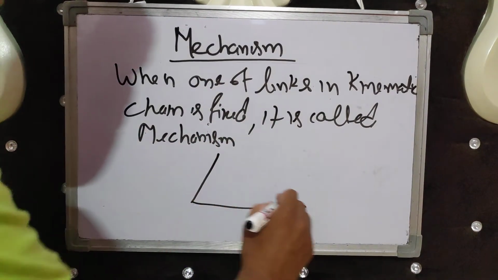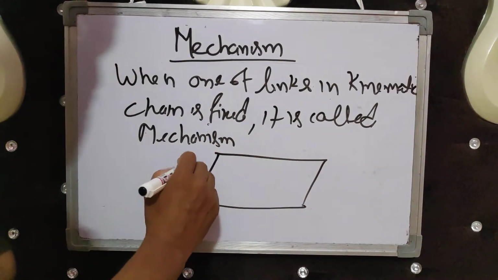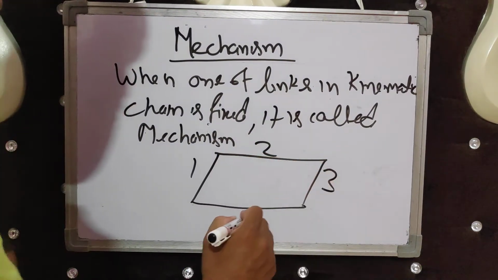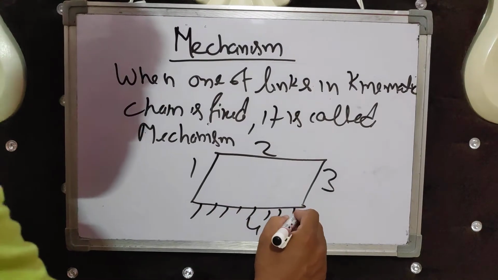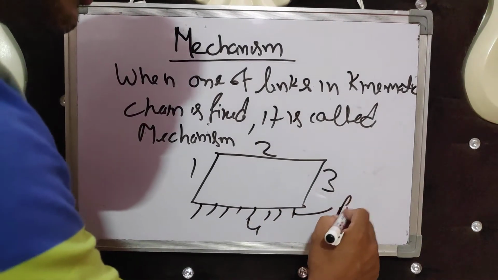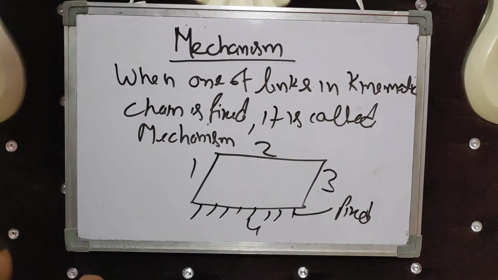Generally a mechanism has four links, and when one of the links is fixed, it is called a mechanism.